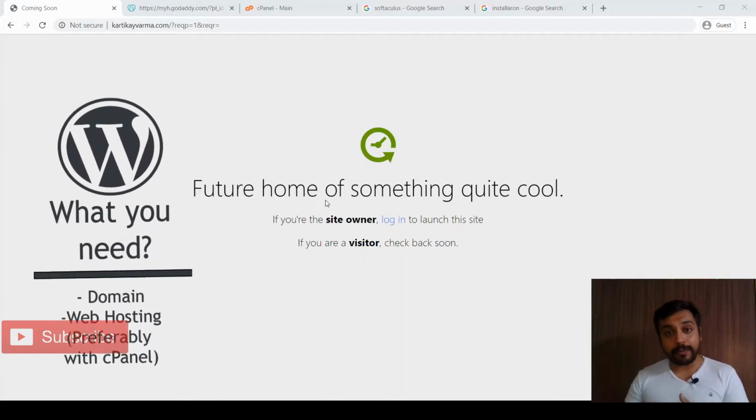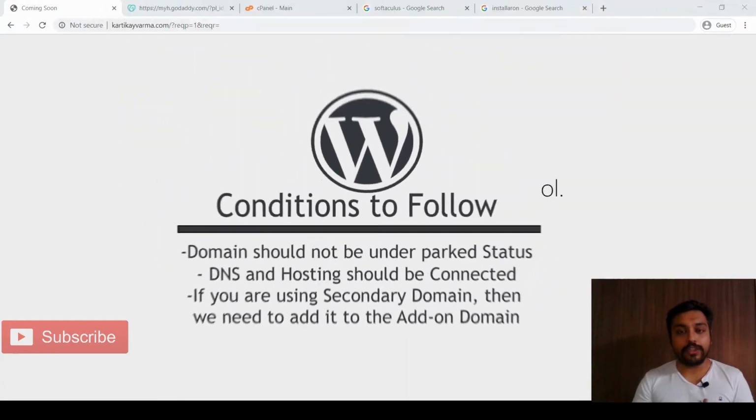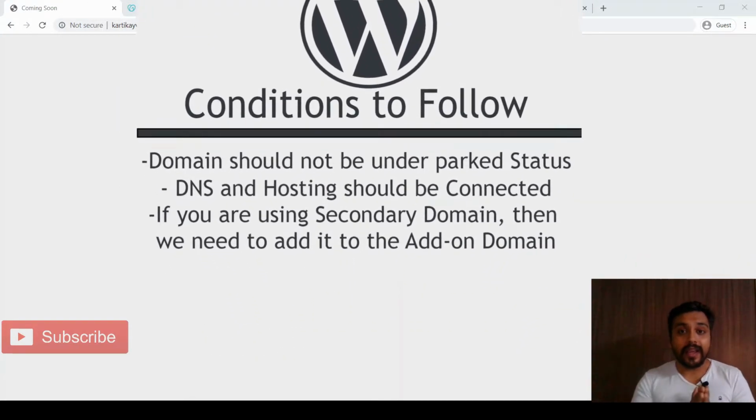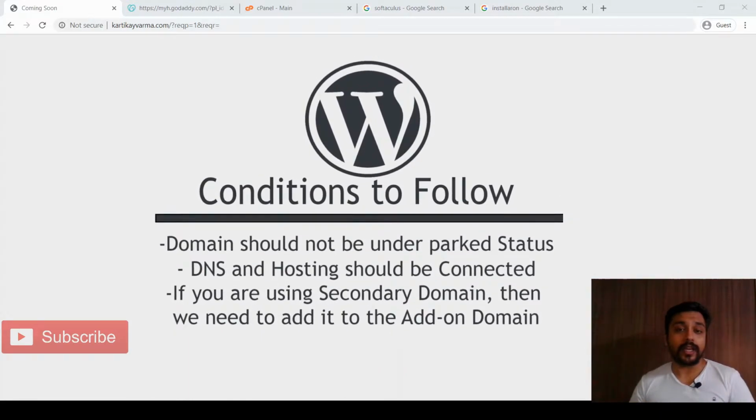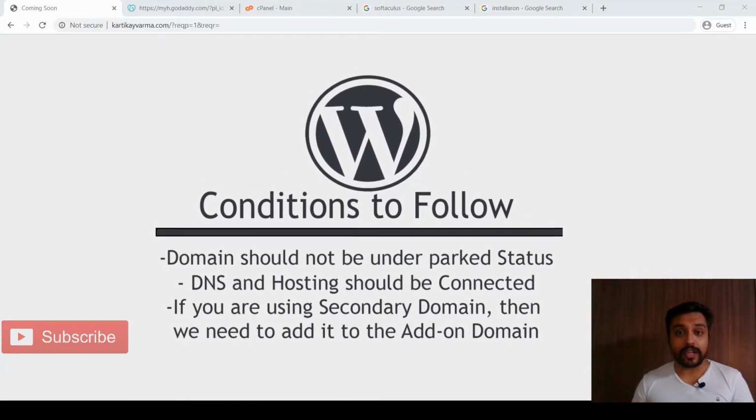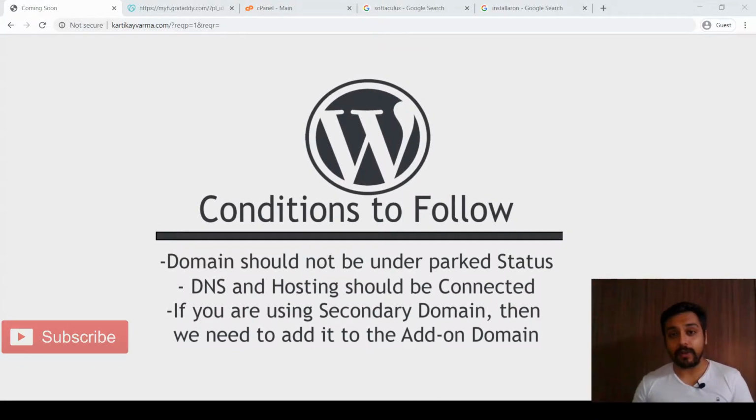Now for WordPress, we have particularly three basic needs or three eligibility requirements for installing WordPress. First is your domain should not be under parked status. It should be pointing to the IP address of your hosting. For that you can check this particular video of mine. I've explained all the details: how to change your domain's pointer to your IP address from the parked status.